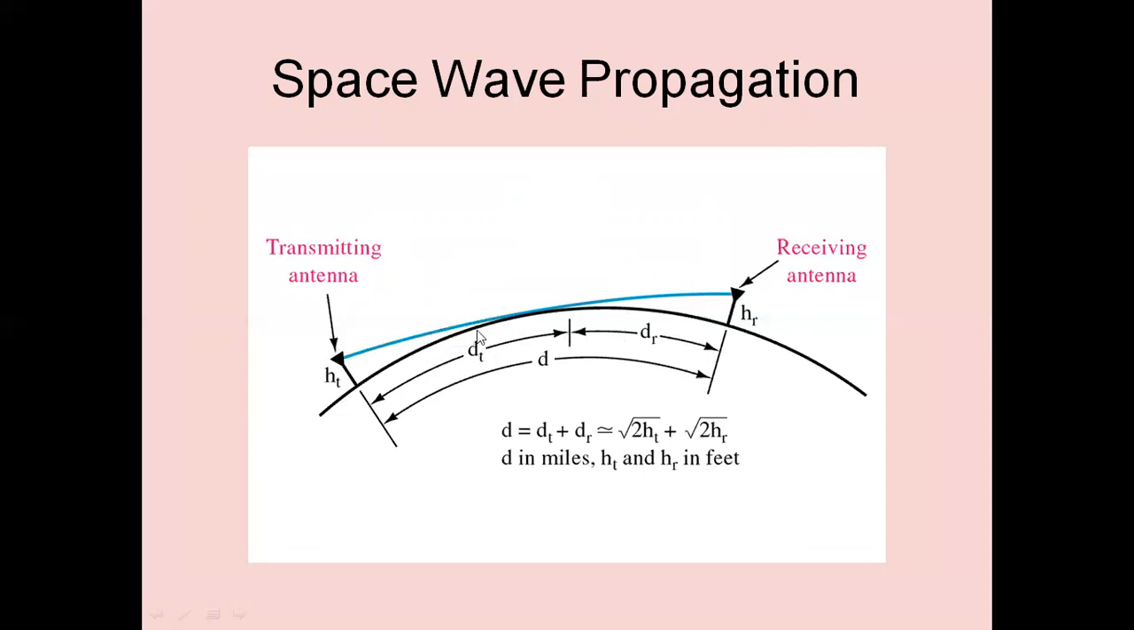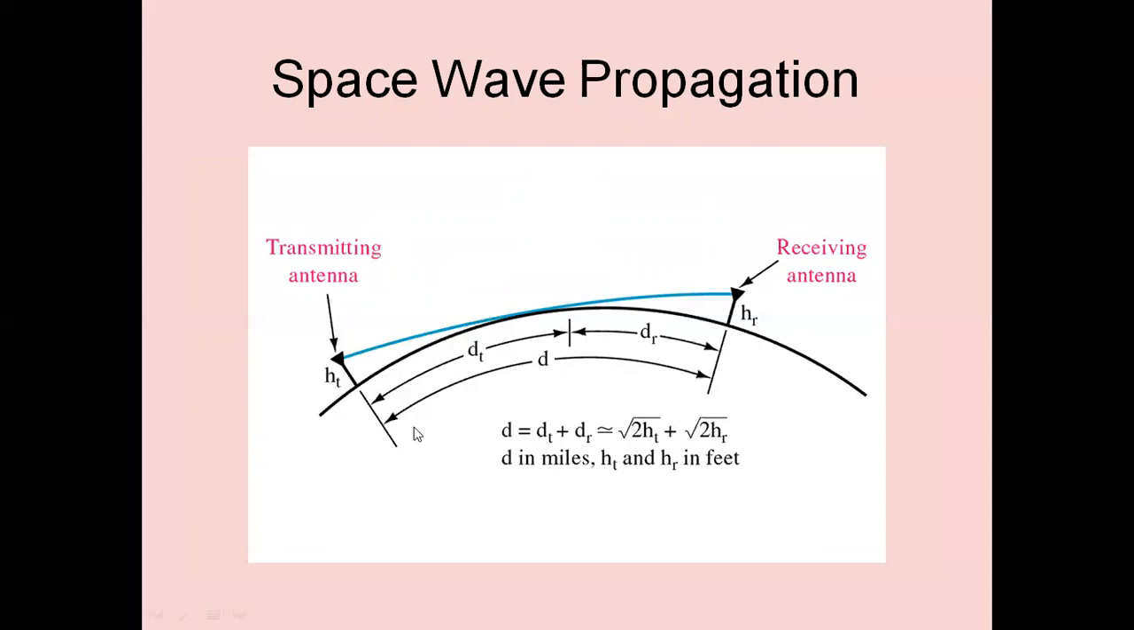The waves are propagating directly toward the receiving antenna, or sometimes the waves are reflected by the ground and they will be received. So the total distance or the radio horizon is given by the formula dt plus dr, which is approximately equal to root 2 ht plus root 2 hr, where d we are calculating in miles, and ht is the height of the transmitting antenna in feet and hr is the receiving antenna height in feet. So based on the heights, we can have the distance of transmission.